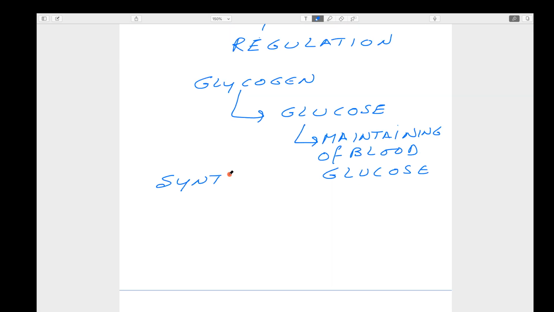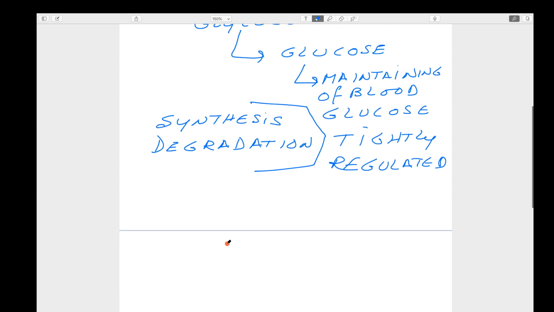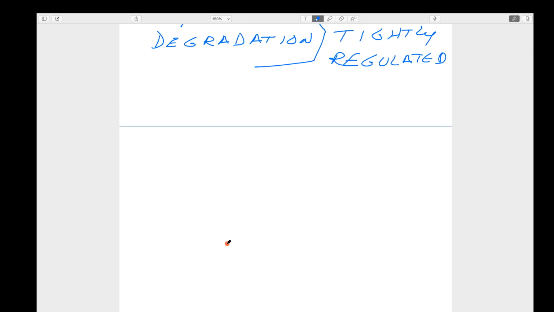As I said, for glycogen there is a synthetic pathway and also a degradative pathway, degradation and synthesis. These two pathways are tightly regulated. The pathways are completely different, using different sets of enzymes. It is not the reversal of the same pathway. There are two completely different sets of enzymes in glycogen synthesis and glycogen degradation.